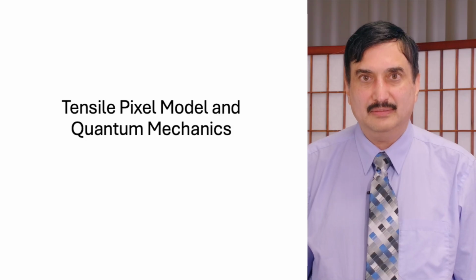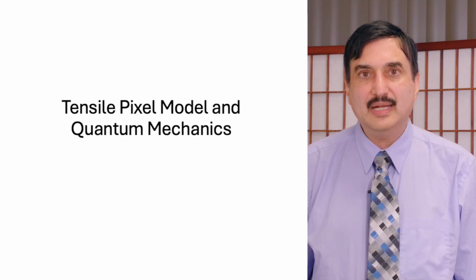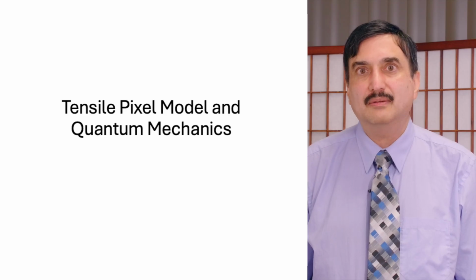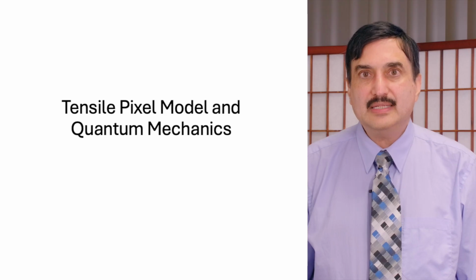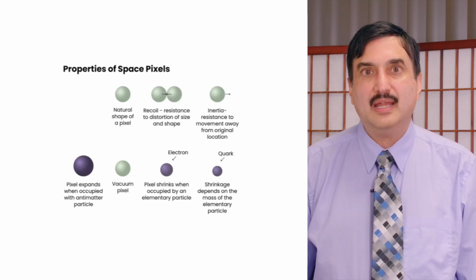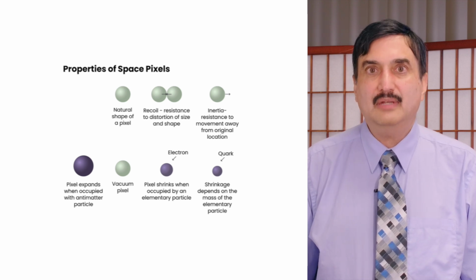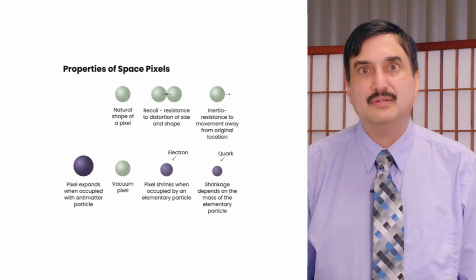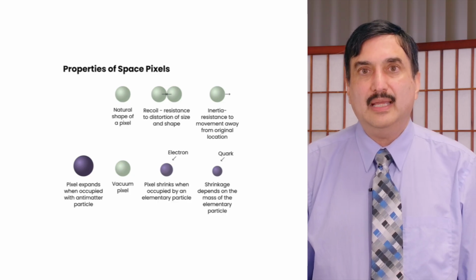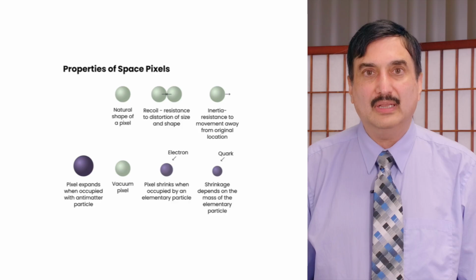In this video, I will talk about the tensile pixel model that we've developed to explain the evolution and origin of our universe. It is the proposed principal zone axiom set. And the first axiom is that there is a Cartesian coordinate generated of 3 dimensions of infinite size. And this is what we would call the void.